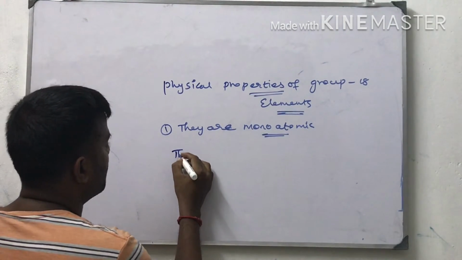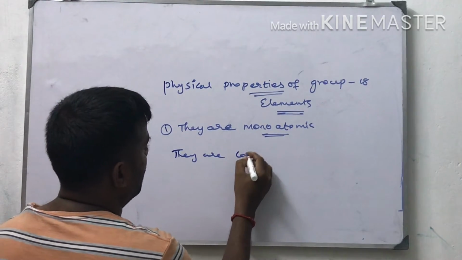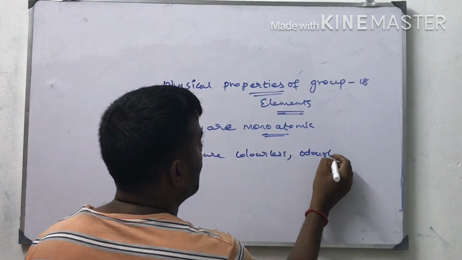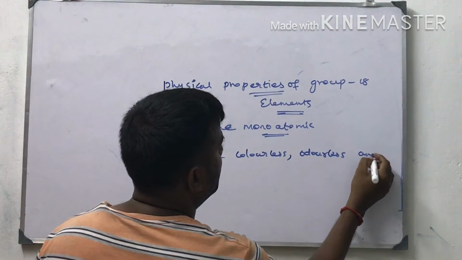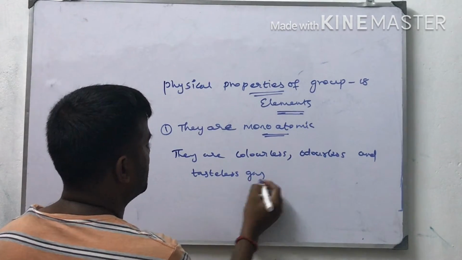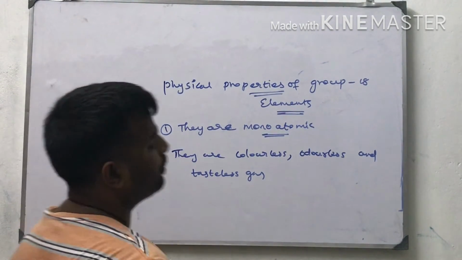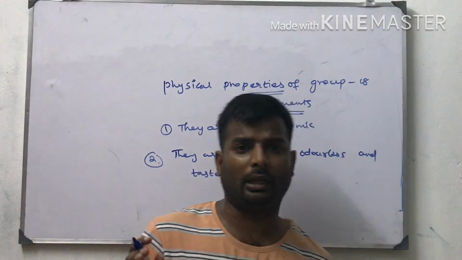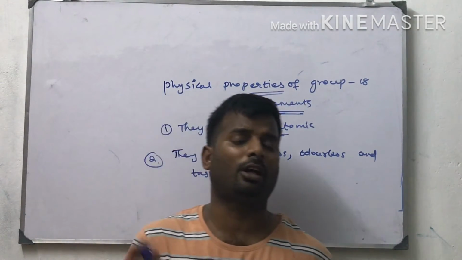Next, they are colorless, odorless, and tasteless gases. Second point. The first point was that they are monoatomic, which means they will not form any chemical bond like an ionic or covalent bond with other species.